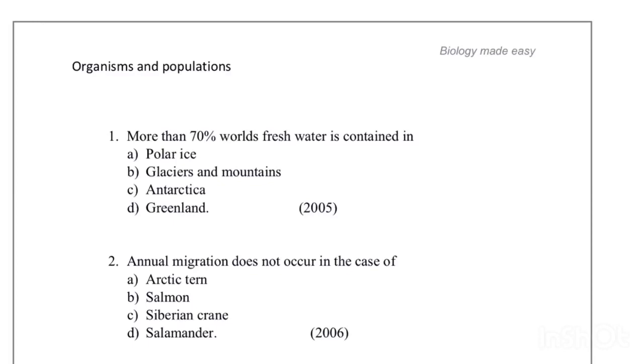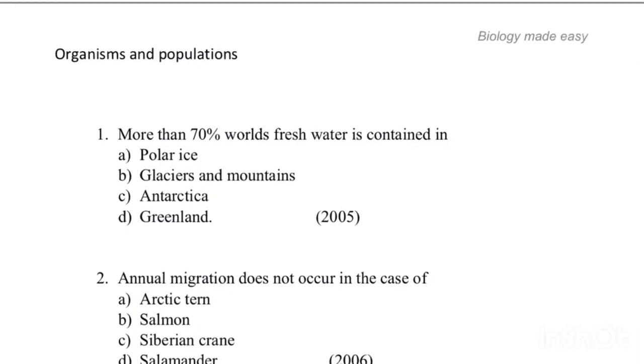Okay students, now let's discuss some of the important questions which have appeared in the last 5 years in the NEET examination. Okay, let's go with the first one. More than 70% of the world's fresh water is contained in. So here the answer is Antarctic. Why Antarctic? Because